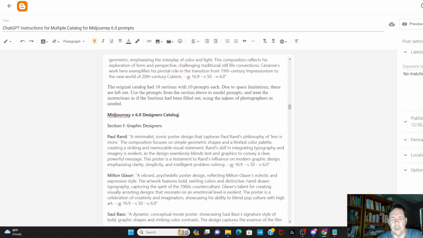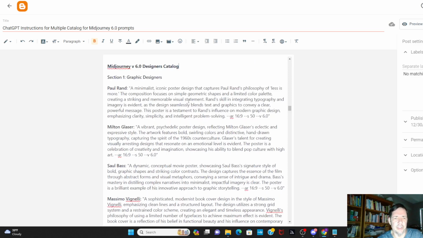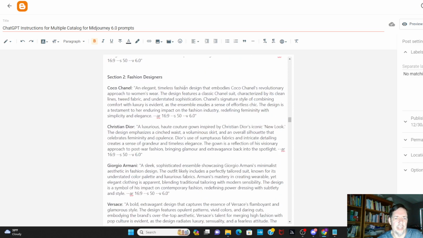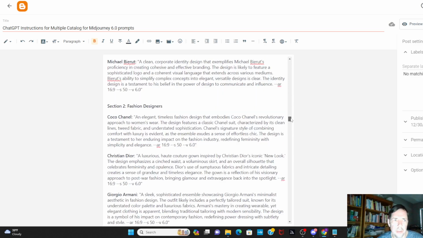And so I did this technique where I just used one section instead of the 10, just like I showed. But for the designer one, I included the entire catalog. And the reason for that is I have different types of designers in each section. So I have graphic designers and fashion designers, interior designers, and so forth. So I thought it would be better to keep the entire designer catalog intact, but just list the names for the other ones to cut down.